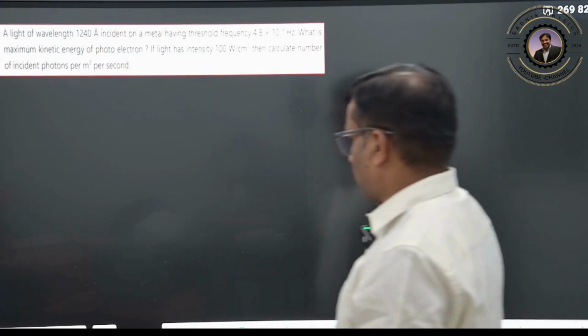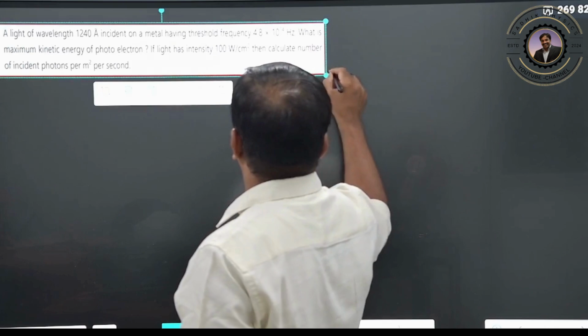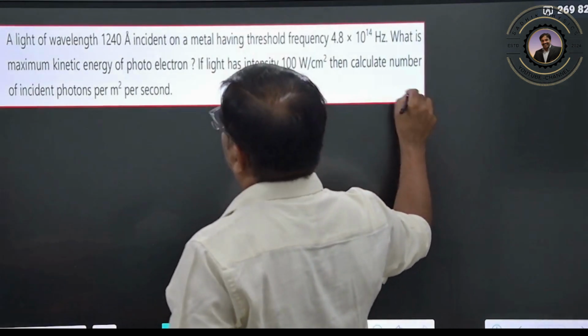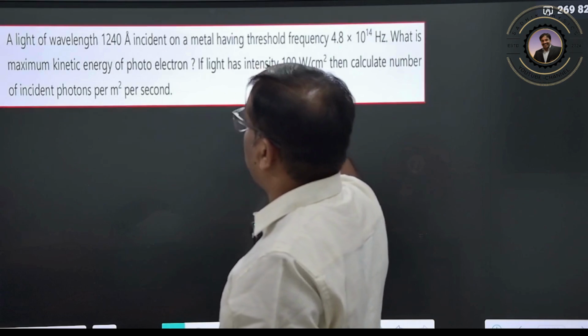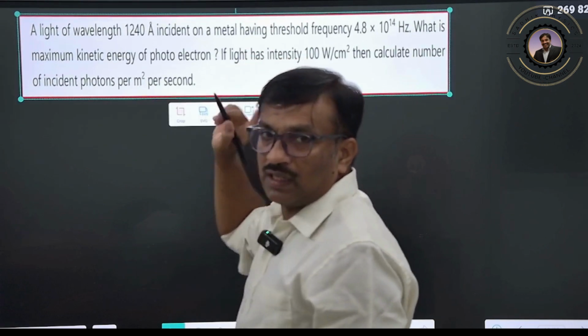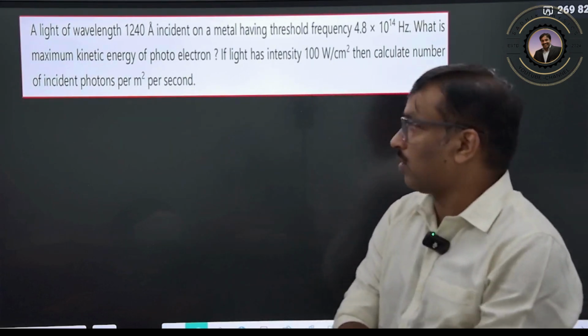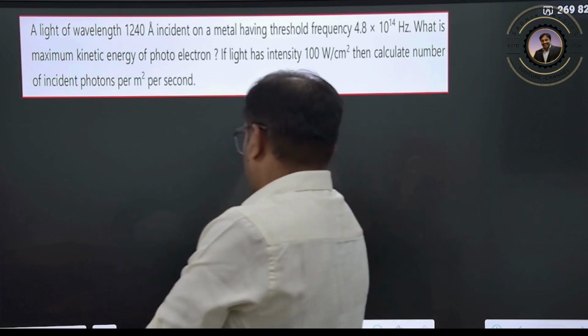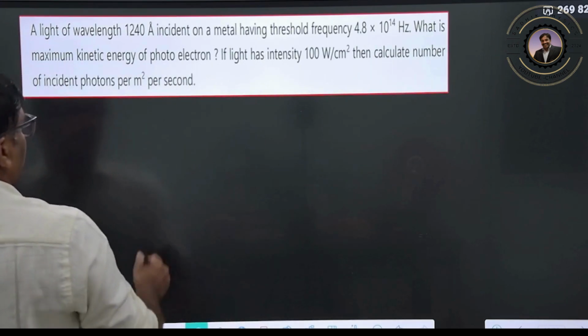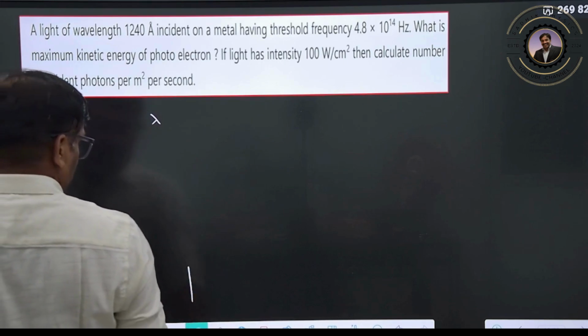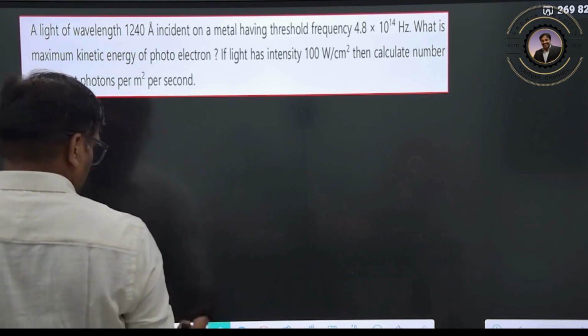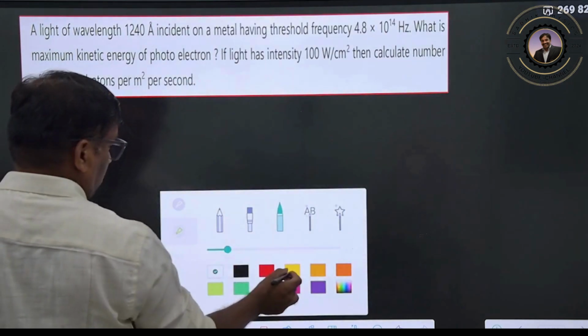Now let us see one more question. I think it is visible. If the question is not visible, please don't worry, you just focus on what I am explaining. So here a light of wavelength is given, okay.